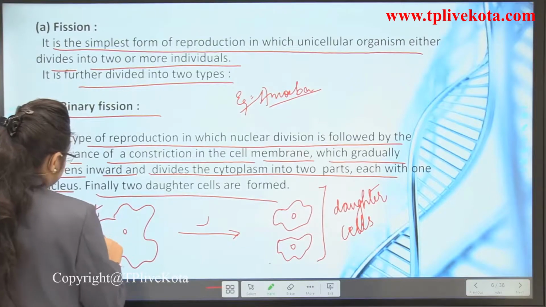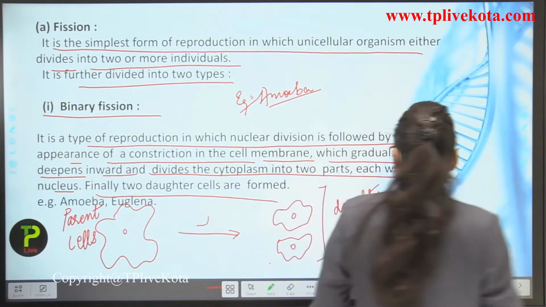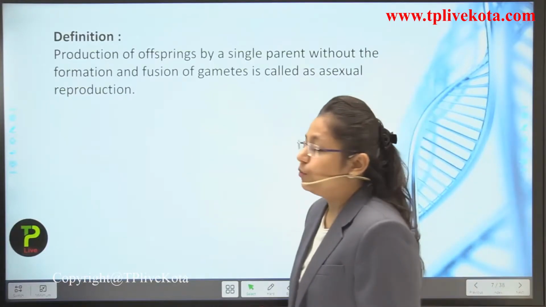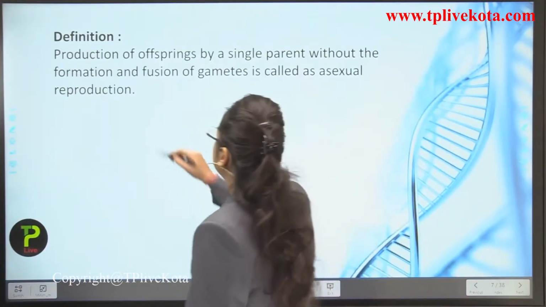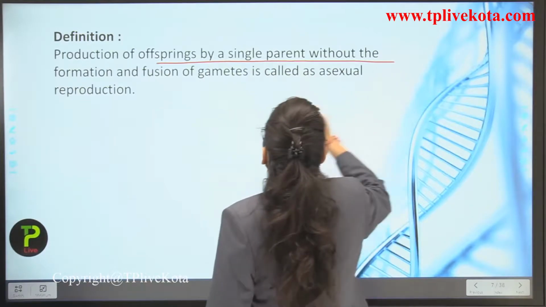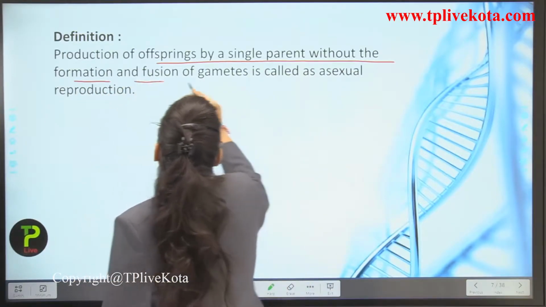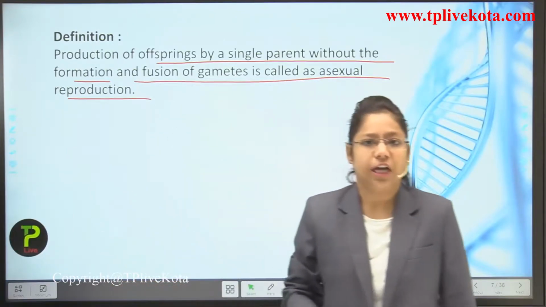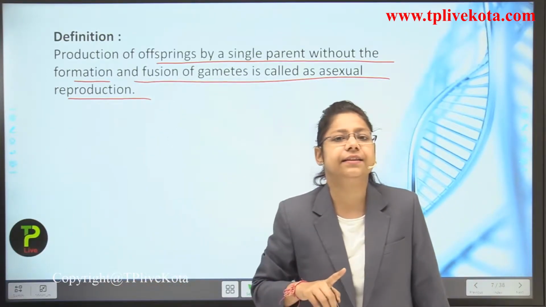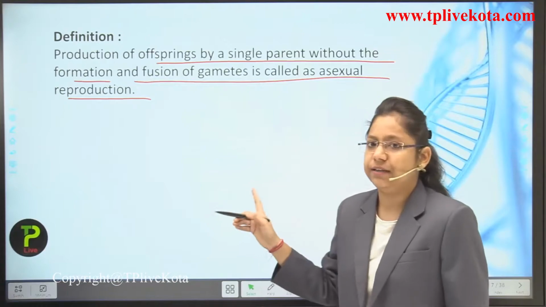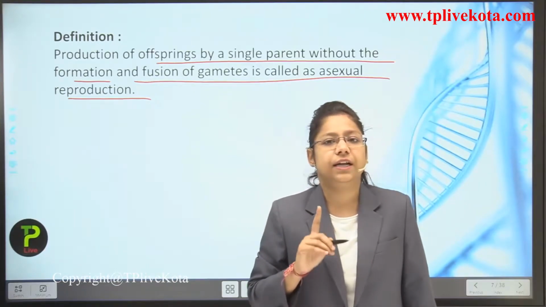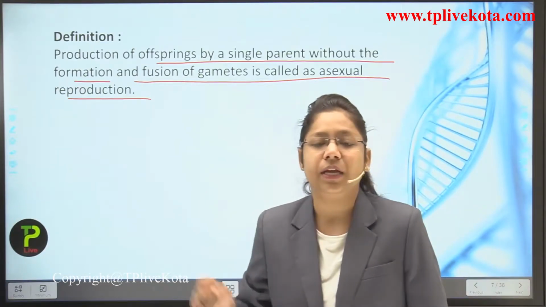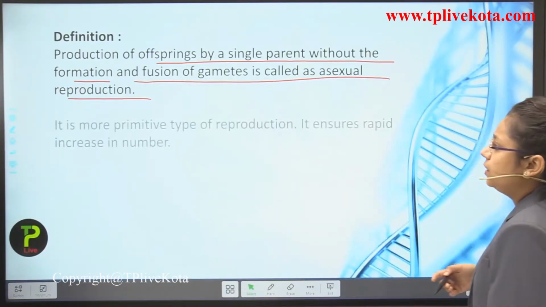Now we are going to see the definition. Production of offspring by a single parent without the formation and fusion of gametes is called asexual reproduction. We are just revising asexual reproduction, and we learned how binary fission takes place. We will continue that topic again in the particular slide.